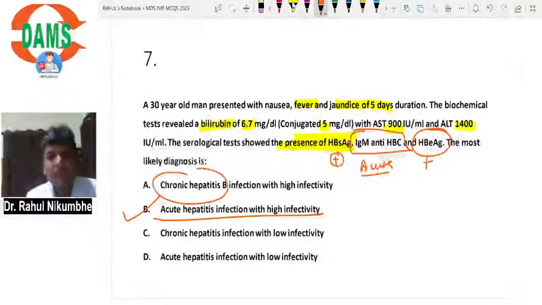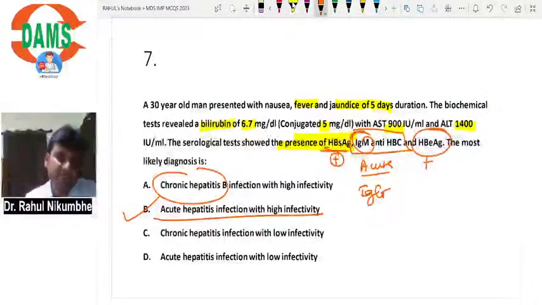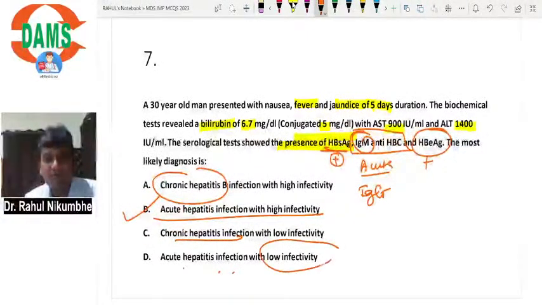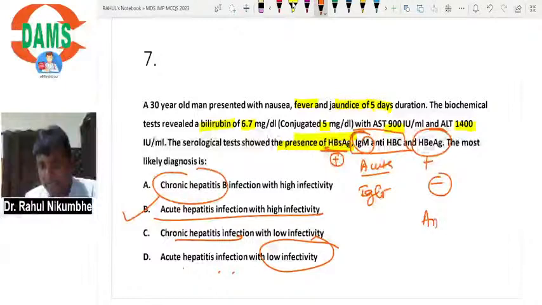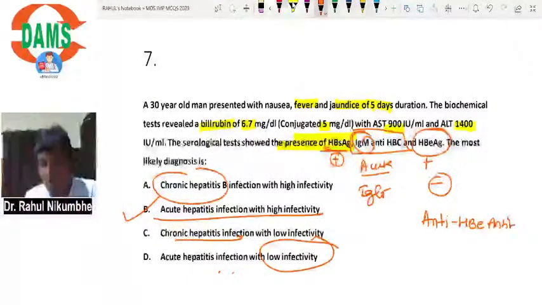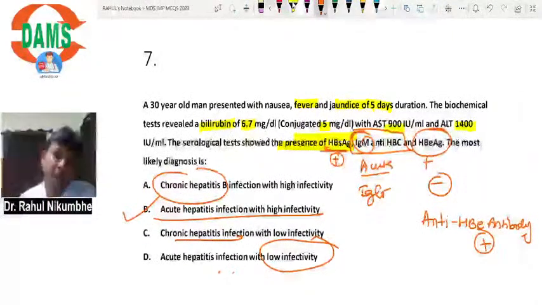Why not chronic? In chronic, surface antigen will be present with IgG anti-HBC. Okay, chronic hepatitis is not the correct one. Acute hepatitis with low infectivity. Why not D? Because if infectivity is low, then envelope antigen will be absent, anti-HBe antibody will be present. So I can rule out all these options. Correct answer is option B.